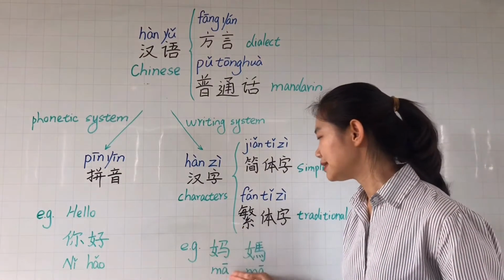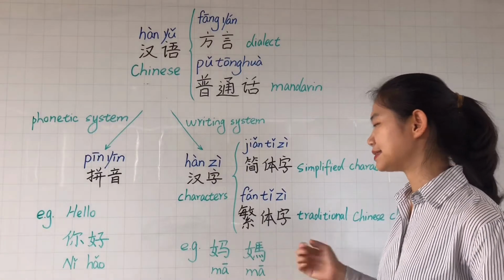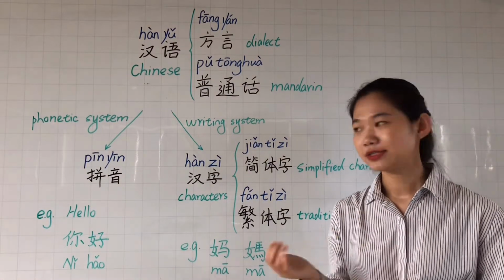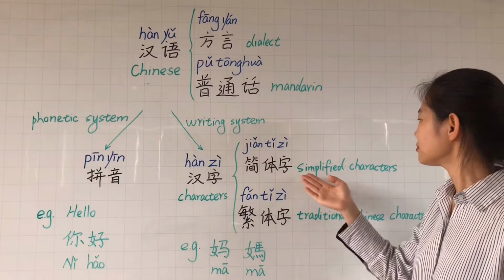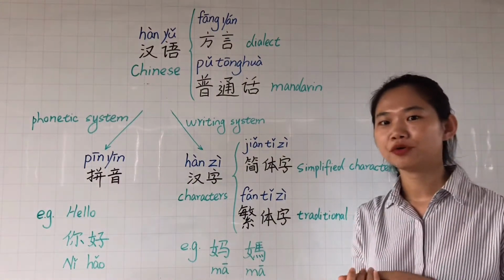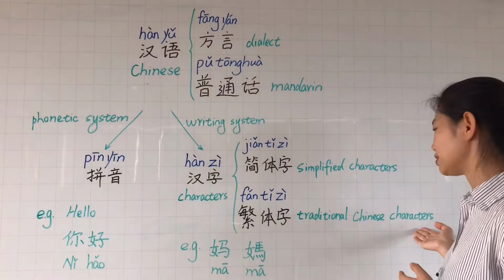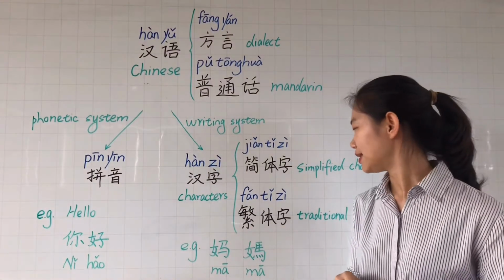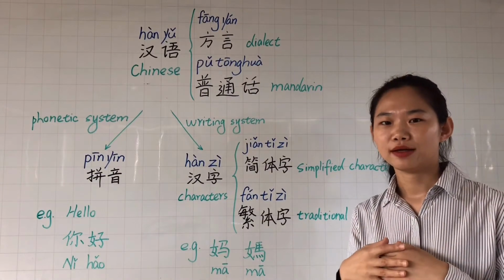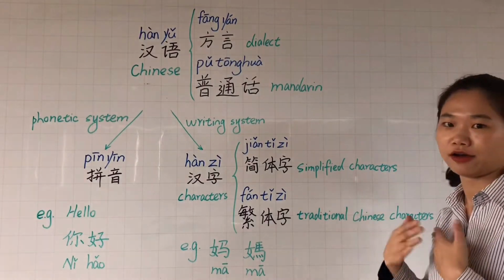And 简体字 is much easier than the 繁体字. So in our class or in our channel, we will use 简体字, simplified characters to teach Chinese. But if you are interested in the traditional Chinese characters, the 繁体字, you can leave your comments and we can add some traditional Chinese characters lessons in our channel.